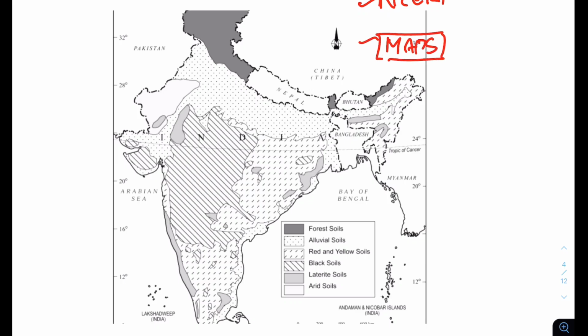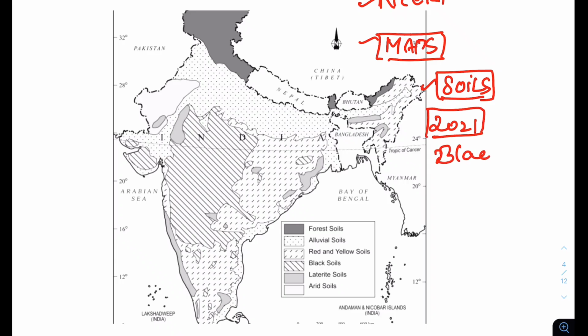If you are studying soils, let us assume that you are studying soils, I would ask you to see this picture. Last time, the question in 2021 was about black soil. So how do you go about black soil? See the picture, this is the point where black soil is present. So you have this picture and you go and check the constituents of black soil.